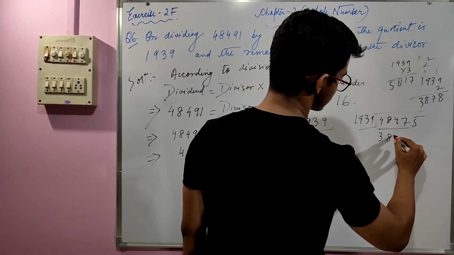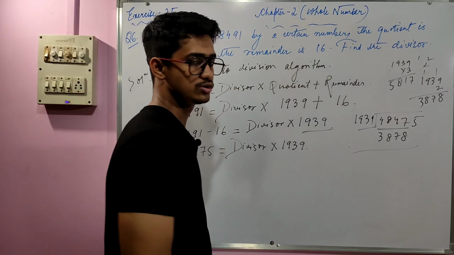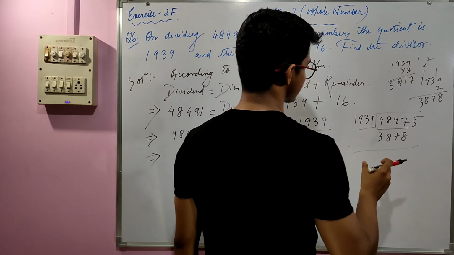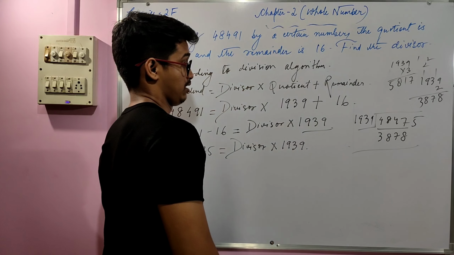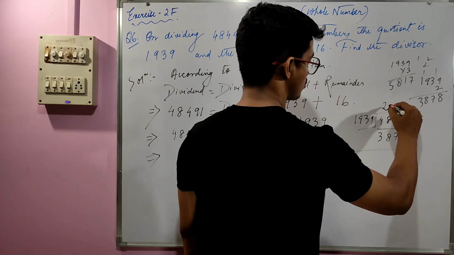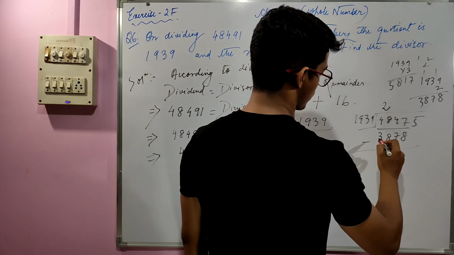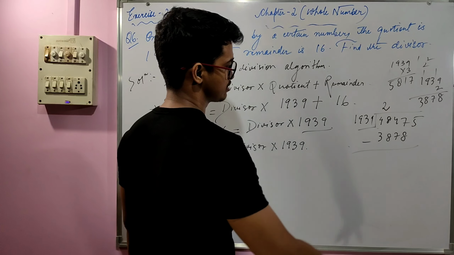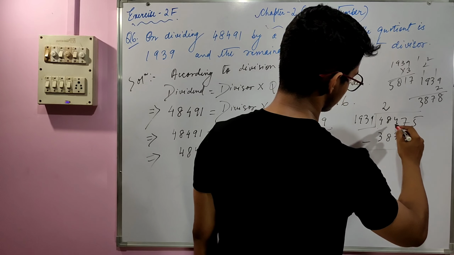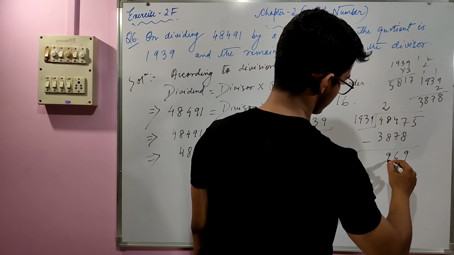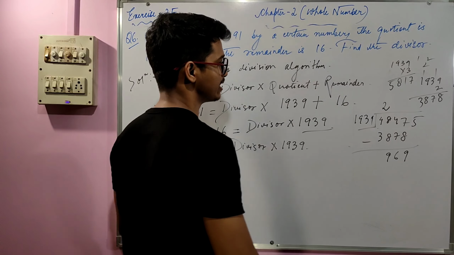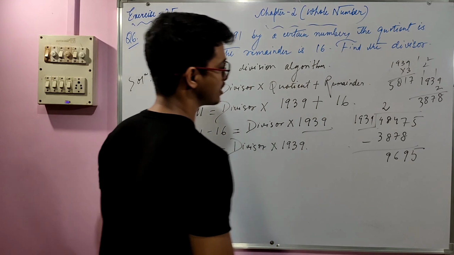So 3878. That is the nearest number just before 4847, right? So the quotient will be 2, and then the subtraction part. 17 minus 8 is 9, 13 minus 7 is 6, and then 9, 6, 9 and 5, right?